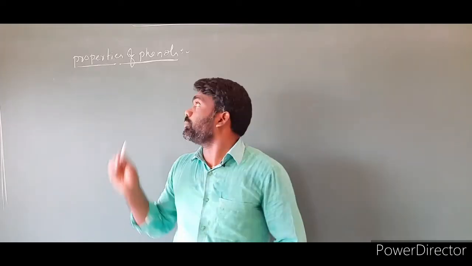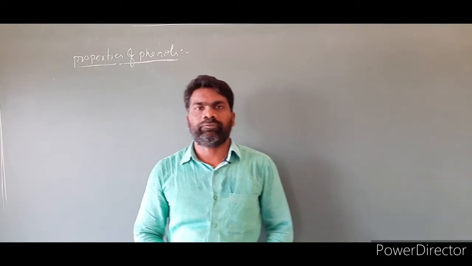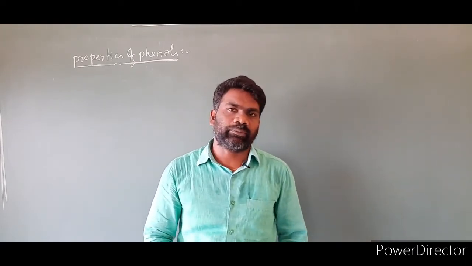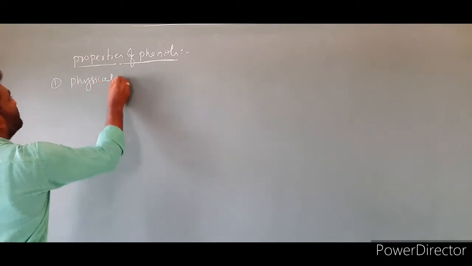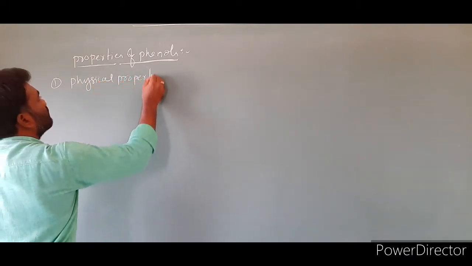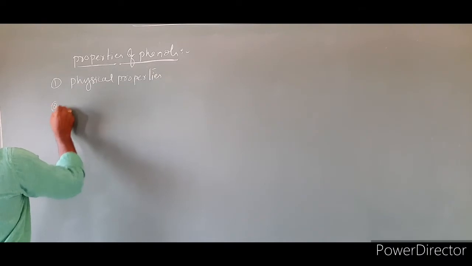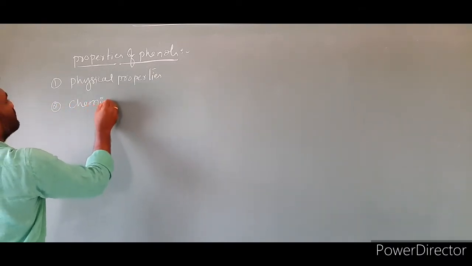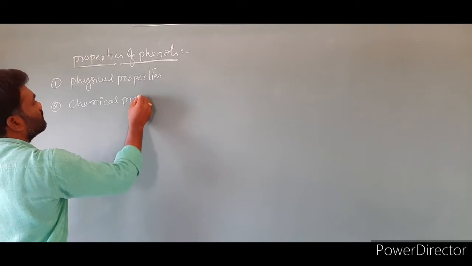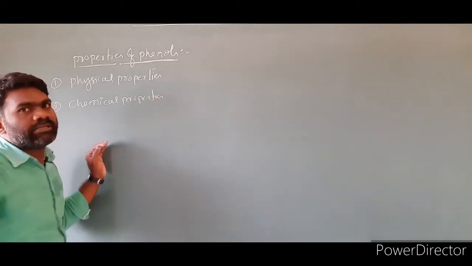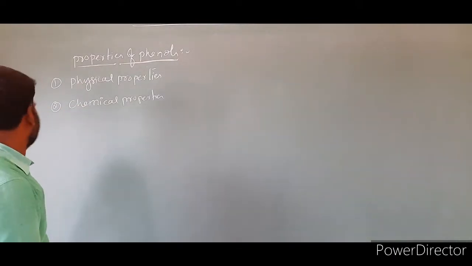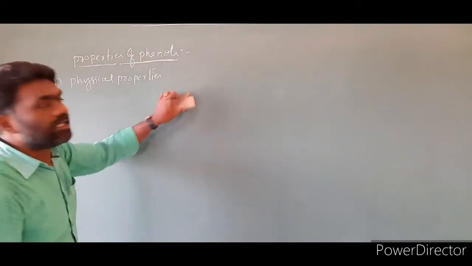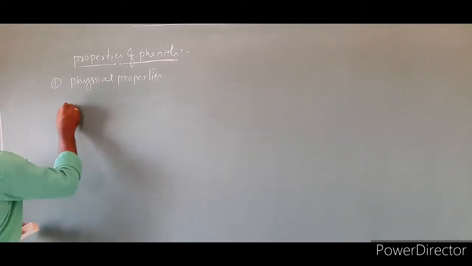Next topic is properties of phenol. The properties of phenol divide into two types. One is physical properties and the second one is chemical properties. Now let us discuss one by one in detail. The first one is physical properties. In physical properties, the first one we are taking is boiling points.